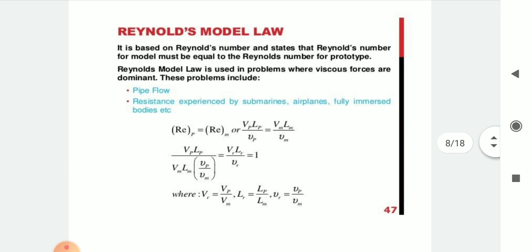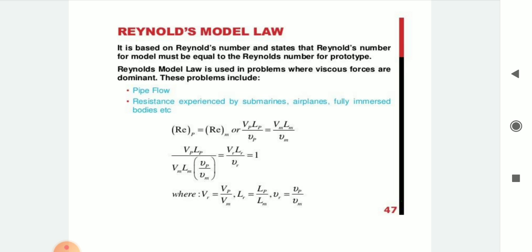Reynolds model law is based on the Reynolds number and states that the Reynolds number for the model must be equal to the Reynolds number for the prototype. So what is Reynolds model law? It is used in problems where viscous forces are dominant. These problems include pipe flow, and resistance experienced by submarines, aeroplanes, fully immersed bodies, etc.